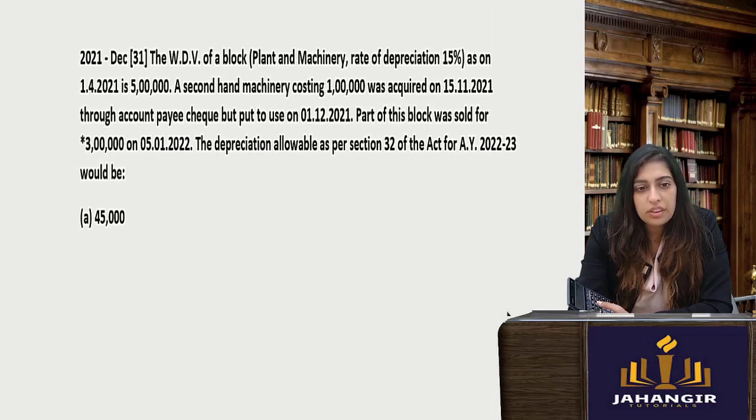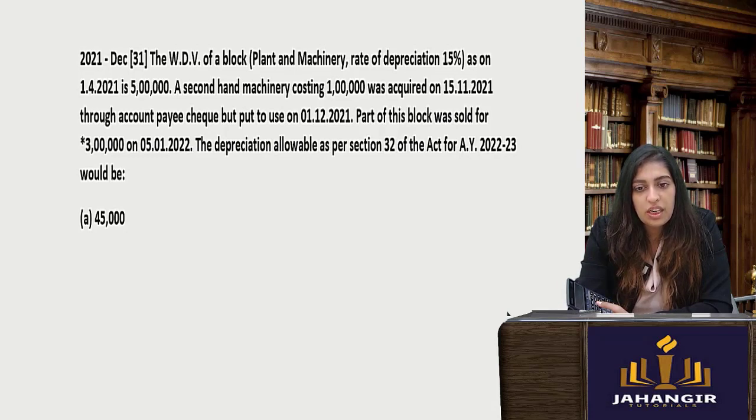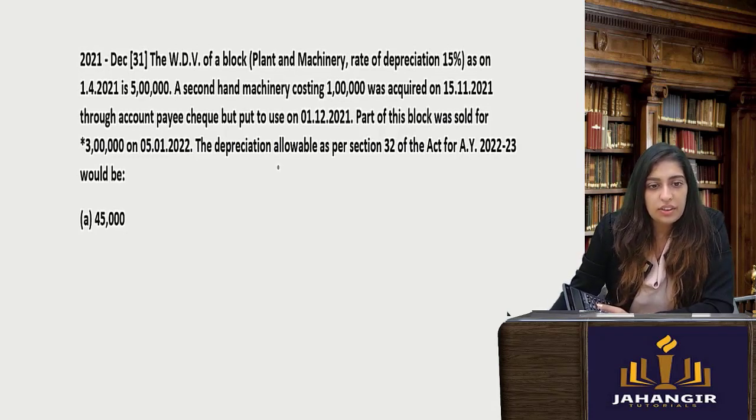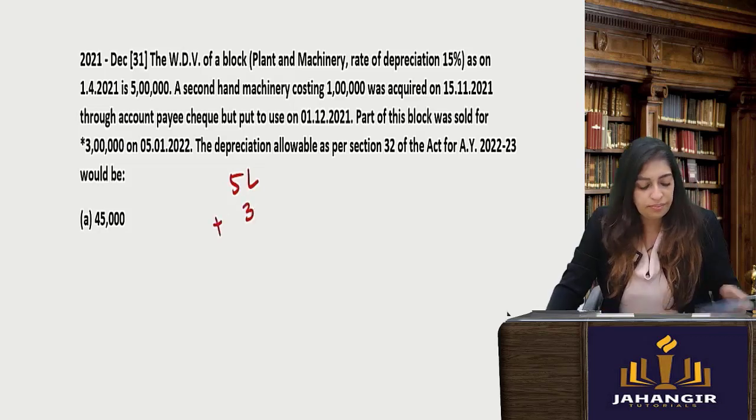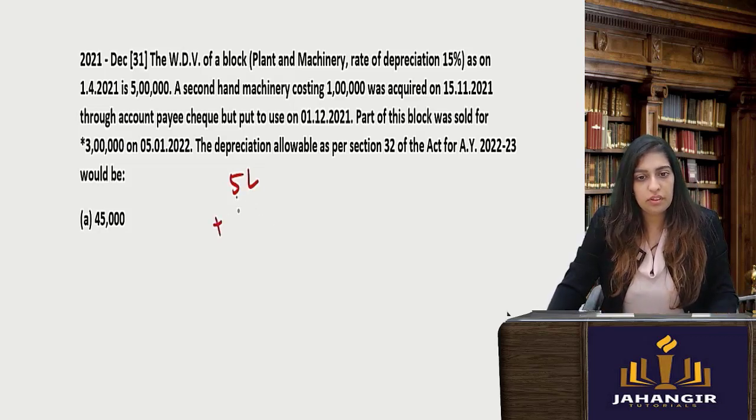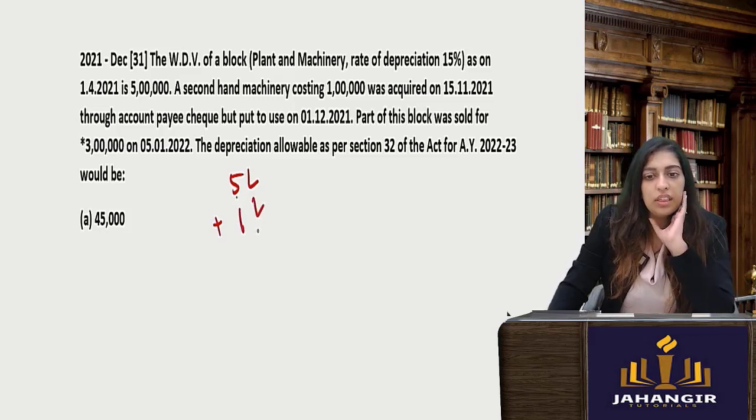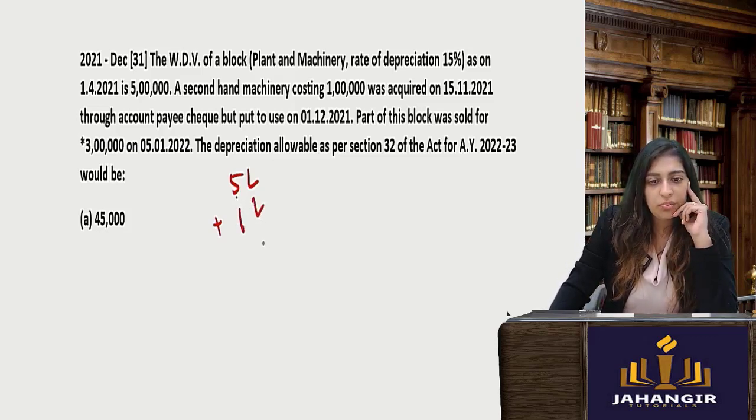The WDV of plant and machinery is 5 lakh. Second hand machinery was acquired through account payee cheque and put to use. Part of the block was sold. The depreciation allowed will be how much? Again, as on this date, second hand machinery was acquired. So you basically start with 5 lakhs plus the purchase, through account payee cheque and put to use. Part of the block was sold and there was a sale that happened. So now this is 6 minus 3. This is your 3 lakhs.